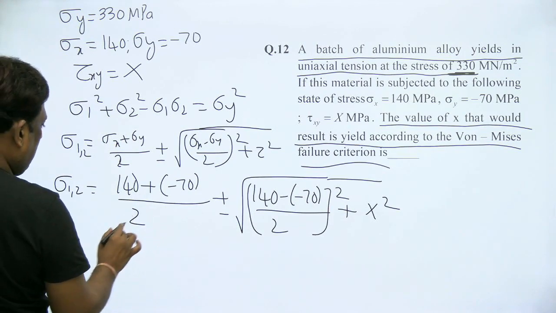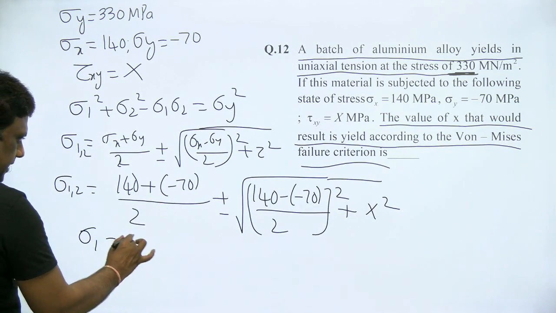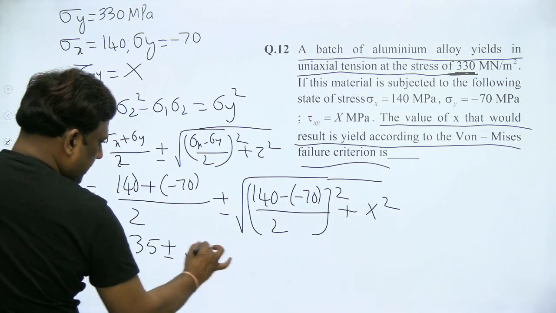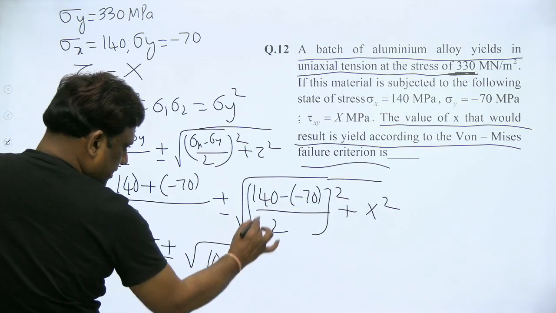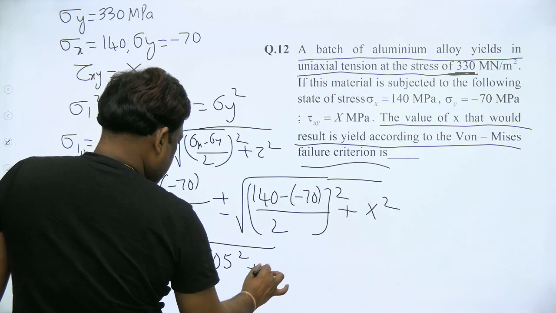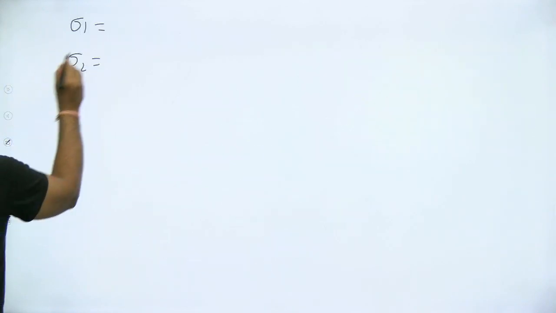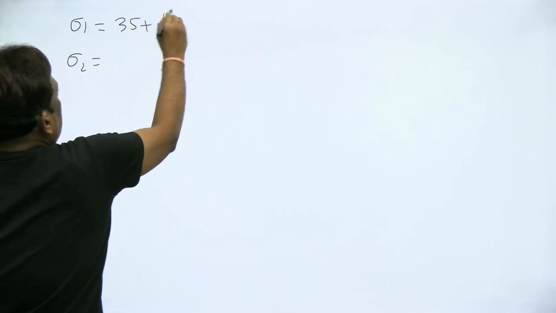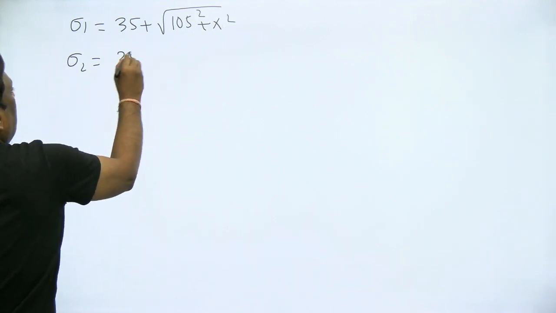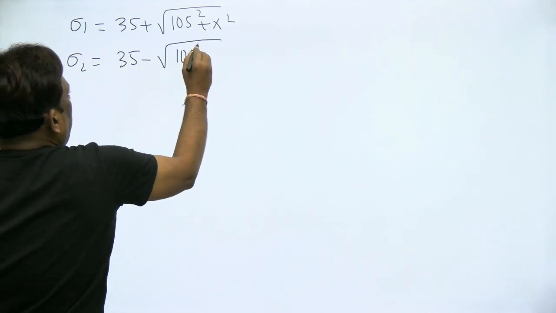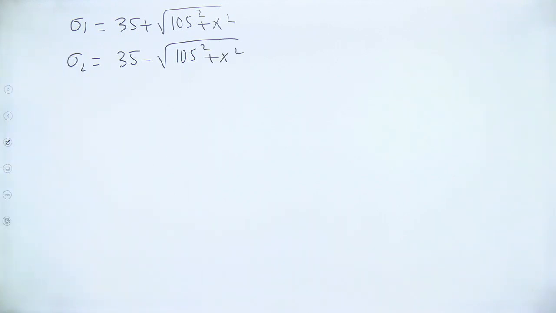This will be 140 minus 70, which is 70, by 2 is 35, plus or minus, this will be 210 by 2, which is 105, plus x square. So therefore 35 plus under root of 105 square plus x square, and this is 35 minus under root of 105 square plus x square. Let me check.